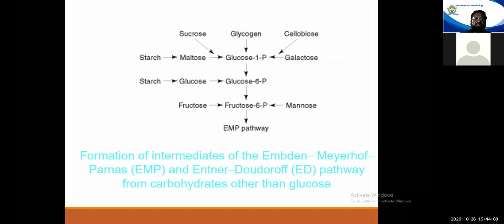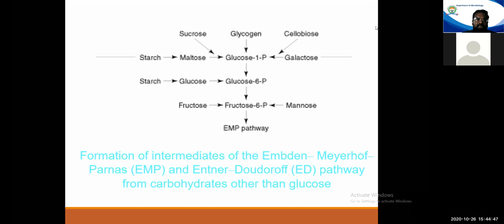But when our organism is living in the natural environment, it is not necessary that every time it will get glucose. There are many polysaccharides spread in the environment. There are compounds like starch, sucrose, glycogen, cellulose, cellobiose, lignin, etc. Ultimately, all these polysaccharides are polymers of monosaccharides.